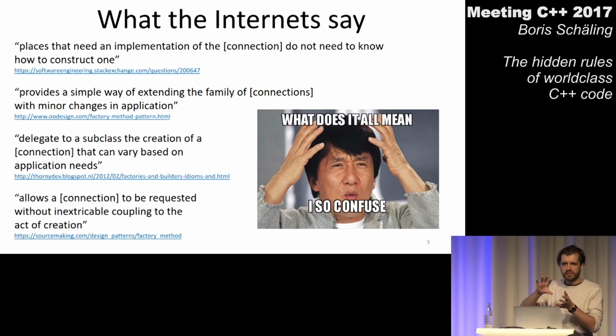So that refers now not to the left class hierarchy, but to the right class hierarchy, the one with the connection factories. These are the classes that deal with creation of a connection. So we can maybe wrap this up: we can use this design pattern not only to extend our program easily by adding connection classes, but also by adding connection factories.